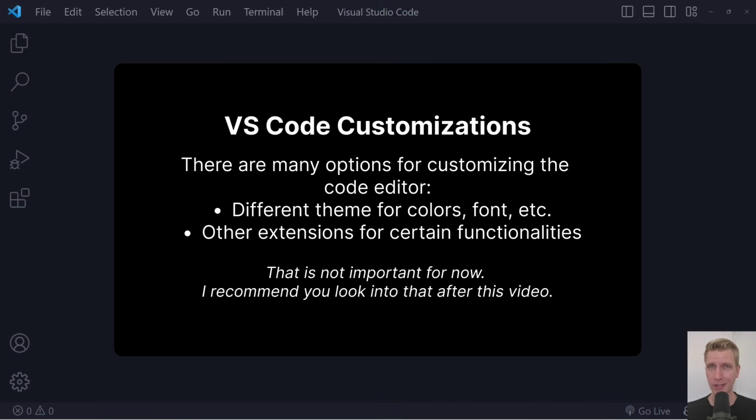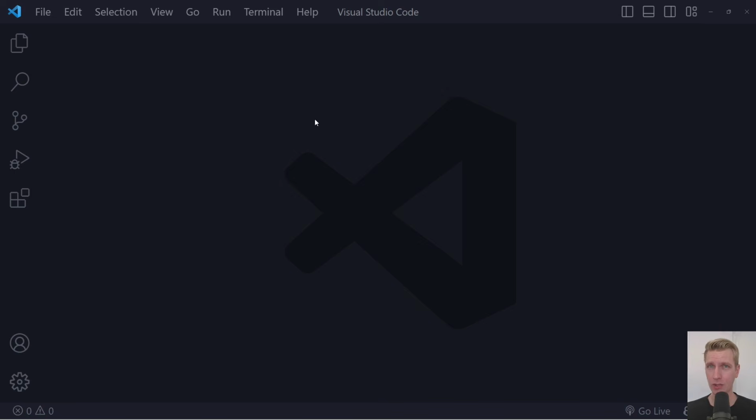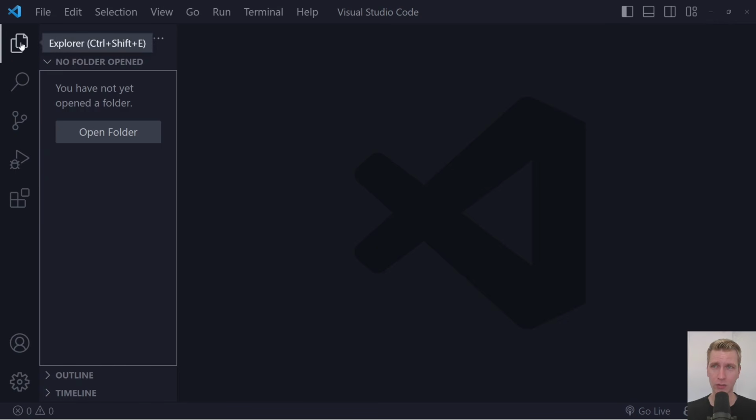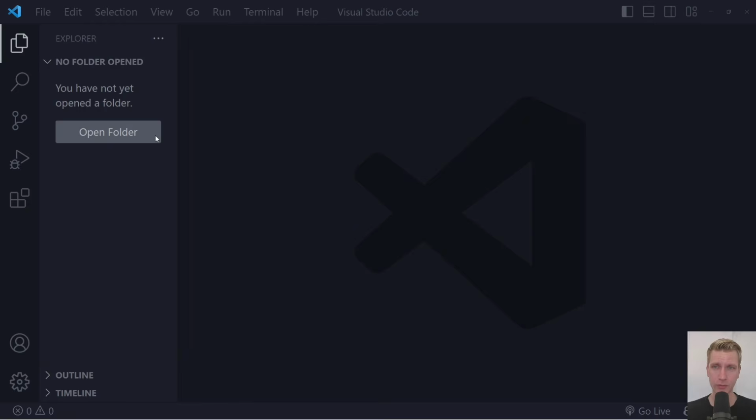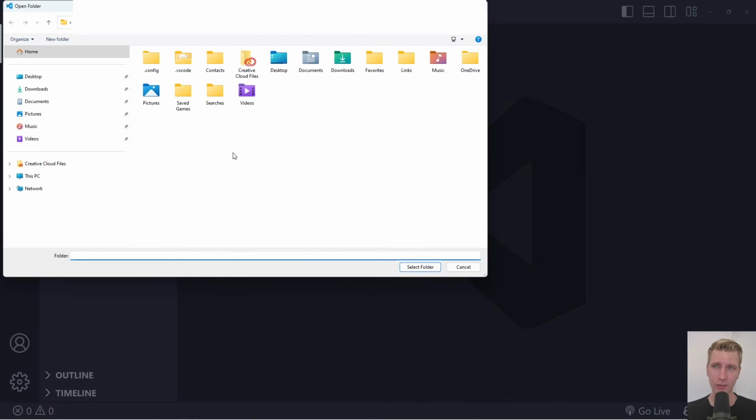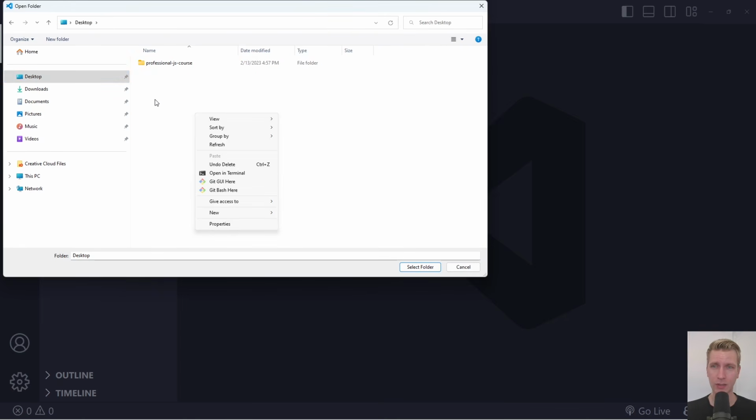All right, so I opened up my code editor here. Let's say I want to create a new project, and maybe you want to follow along, or maybe you just want to watch. Both is fine. You may see a welcome screen, by the way. You can click it away. Right, so the first step of creating a new project is to click on Explorer and open a folder. You can also click on File, Open Folder, and you need to pick a folder where you're going to put all the files of your project. So I'm going to go to Desktop here. You can put it anywhere you want. I'm going to create a new folder here called JavaScript tutorial.